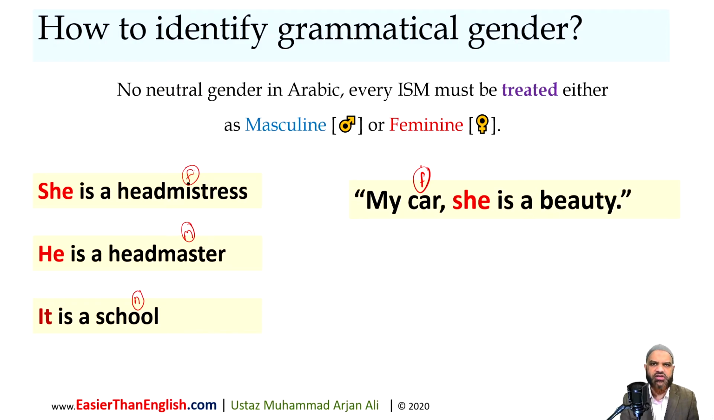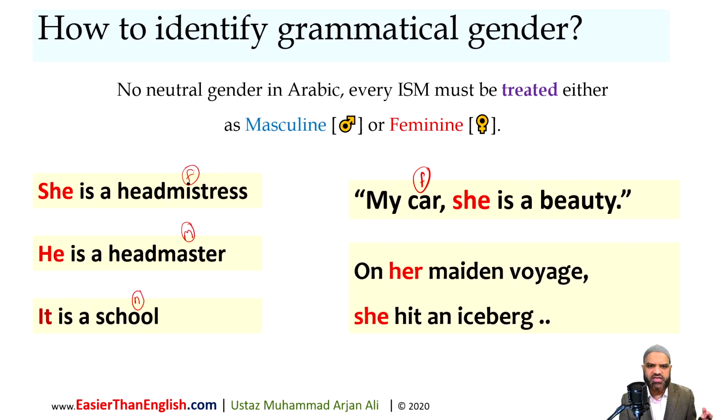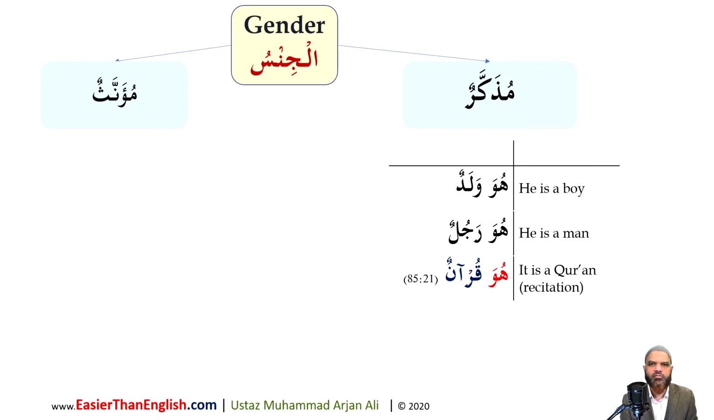So, in rare occasion, English speakers refer to cars, vehicles, boats, ships, etc. in the feminine gender. So, for example, if I said to you about the Titanic, on her maiden voyage, she hit an iceberg. So, you can see I'm treating that ship as if it is feminine. This is called grammatical treatment. In English, we have the natural gender where it is he or she, and then anything that's not natural gender, it is treated as it in the English language in normal circumstances. In Arabic, I have no neutral gender.